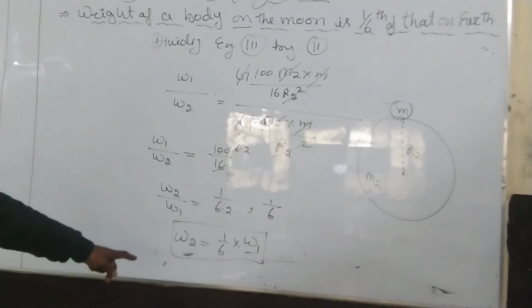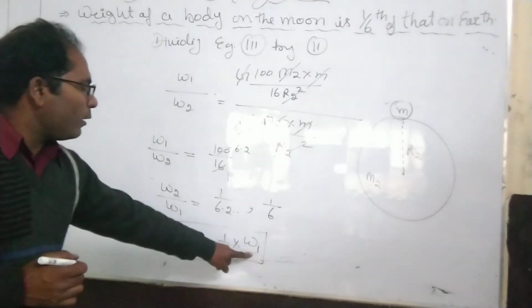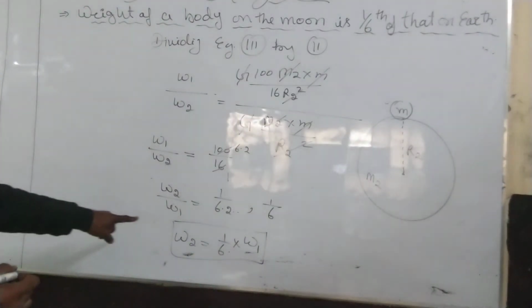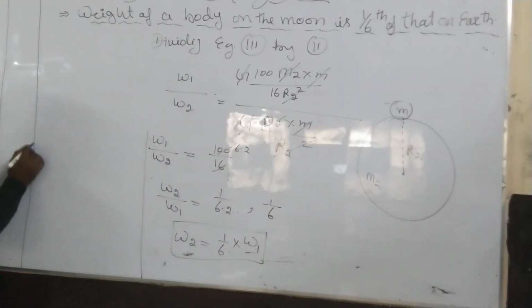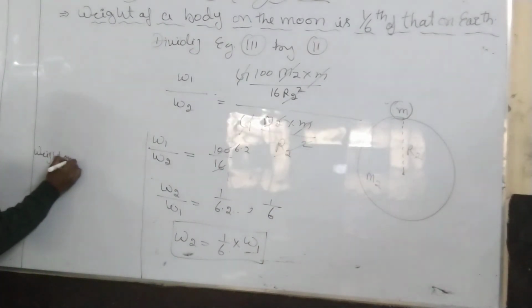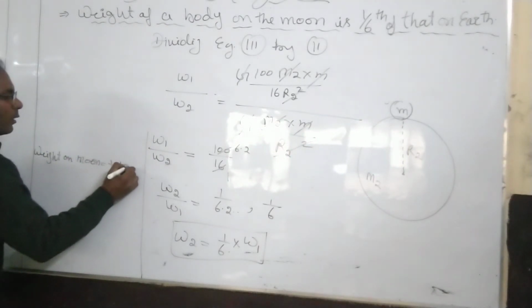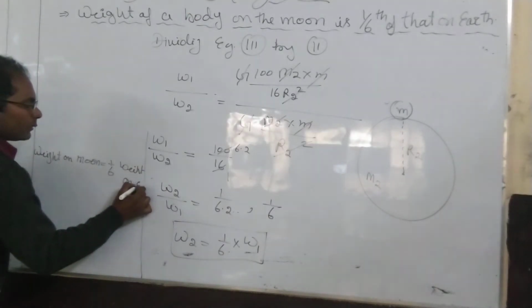And here you can see, what is W2? Weight on the moon. What is W1? Weight on the earth. Okay. So according to this, it is clear now. Weight on the moon is equal to 1 upon 6 of weight on the earth.